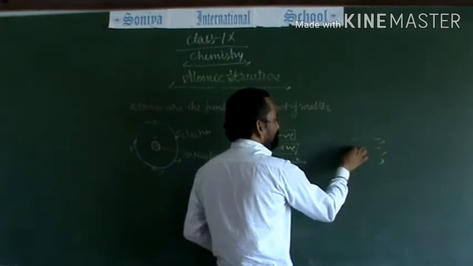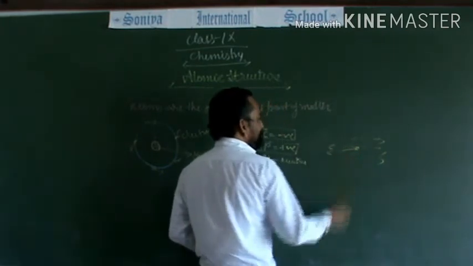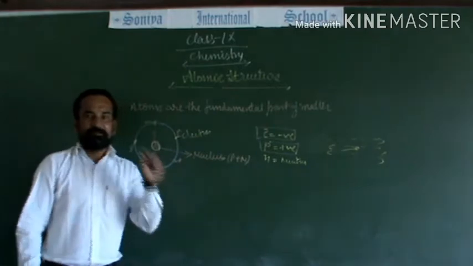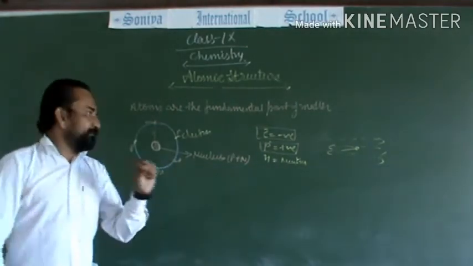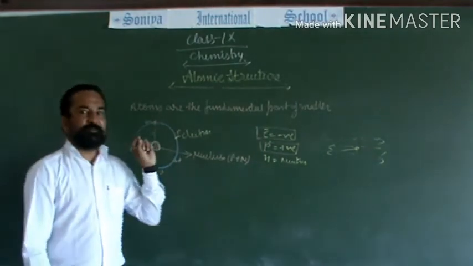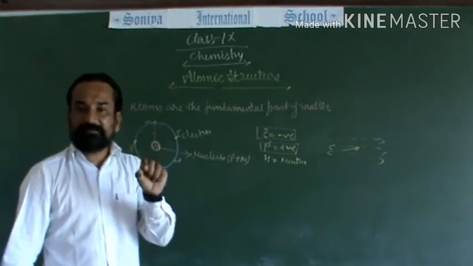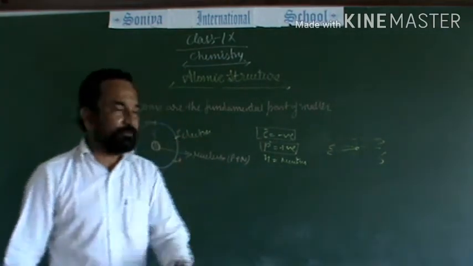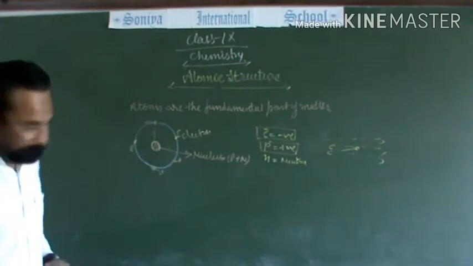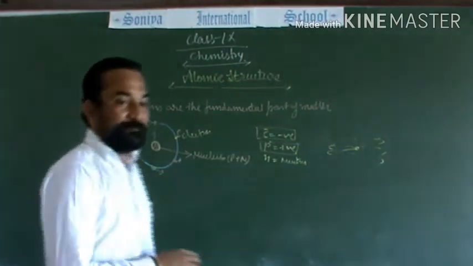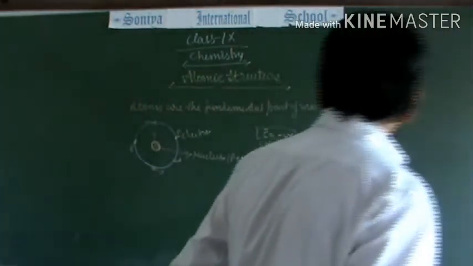Very few of them reflected back in the same direction. This shows that the mass of any atom is focused on a very small portion of the atom, and that small portion is known as the nucleus of the atom, where protons and neutrons reside.